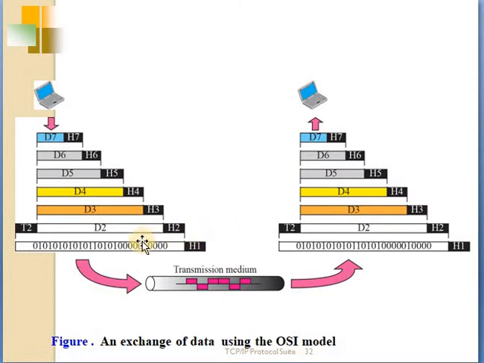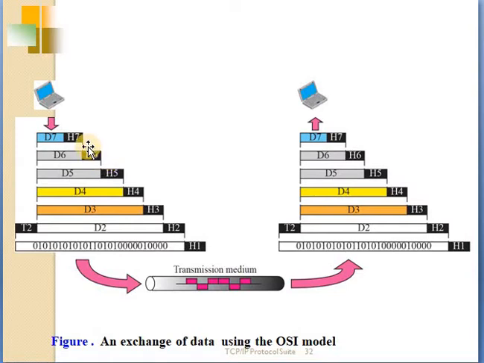The control information is in the form of a header, and the process of adding header and trailer is called data encapsulation. The header and the trailer contain the control information in individual fields. Layer 7, the application layer, sends the entire data to the presentation layer.